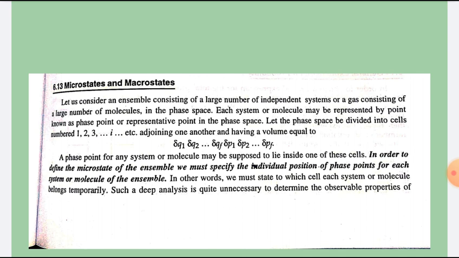Let the phase space be divided into cells numbered 1, 2, 3 and so on up to i, adjoining one another and having a volume equal to delta q1 to delta qf and delta p1 to delta pf. A phase point for any system or molecule may be supposed to lie inside one of these cells.